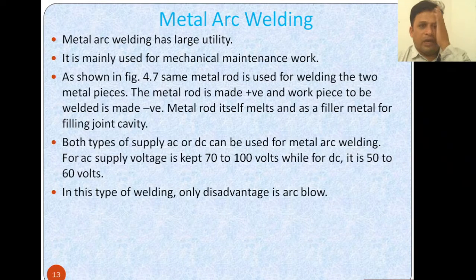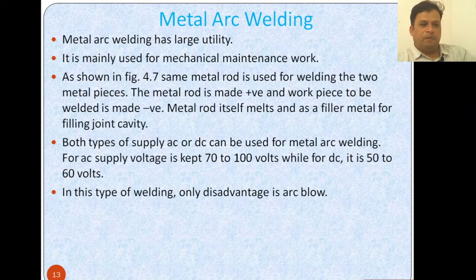Next is metal arc welding. What is metal arc welding? Metal arc welding has large utility, meaning it is used in many places, mainly for mechanical maintenance work. As shown in this figure, the same metal rod is used for welding the two metal pieces. The metal rod is made positive, and the workpiece to be welded is made negative. The metal rod itself melts and acts as a filler metal to fill the joint cavity.